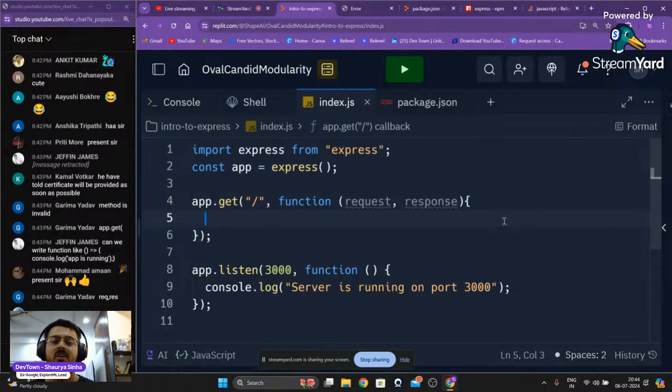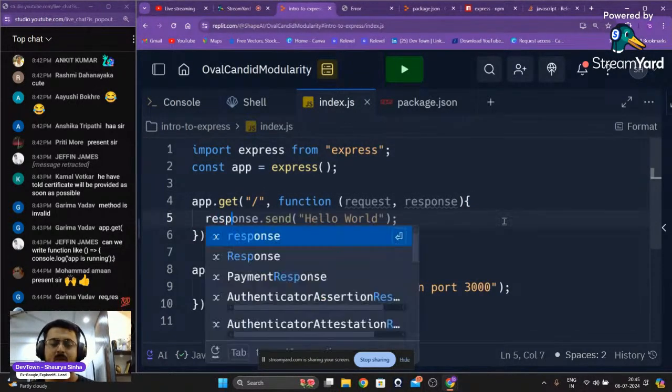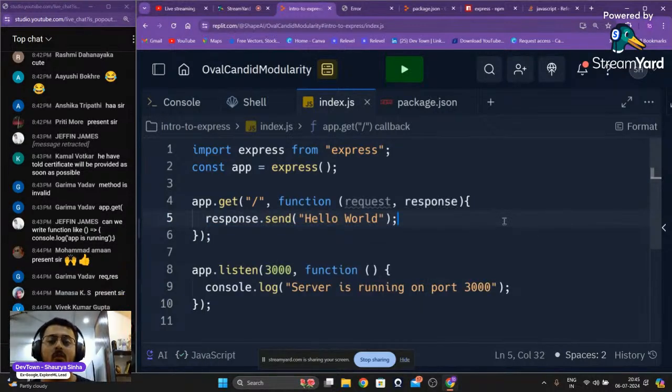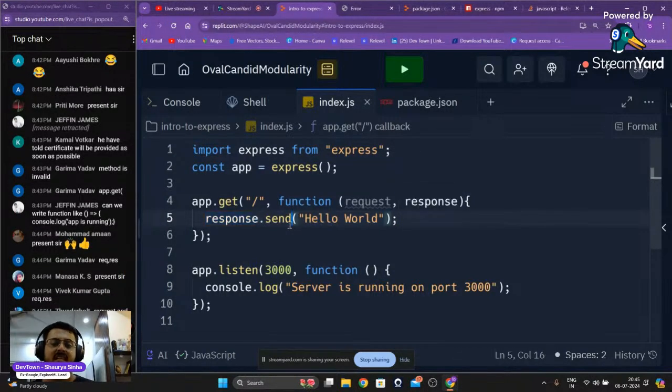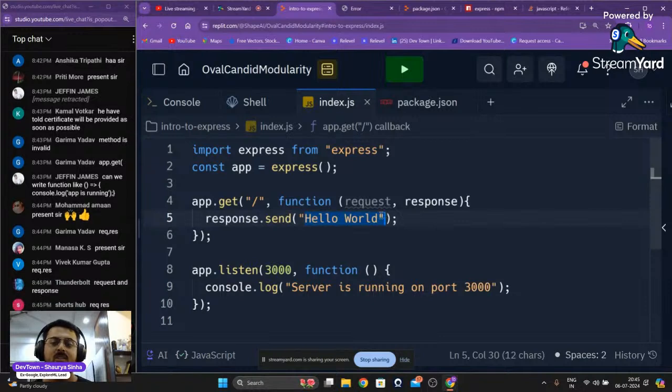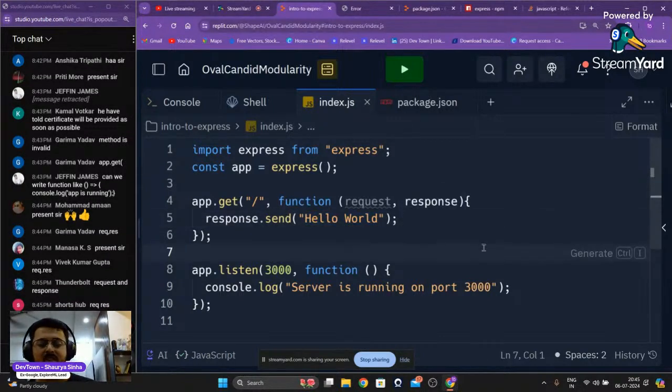Now what we're going to do is send a response back. Response.send hello world. We want to send hello world back, guys. So we are doing response, I want to send a response. What response do I want to send? I want to send hello world back, guys. So I'm going to save this.